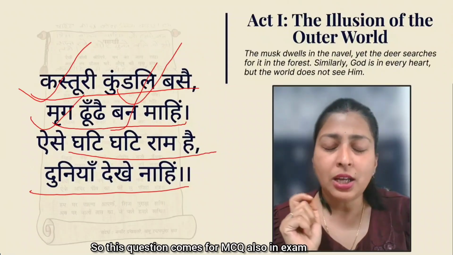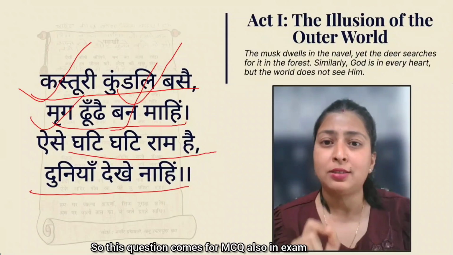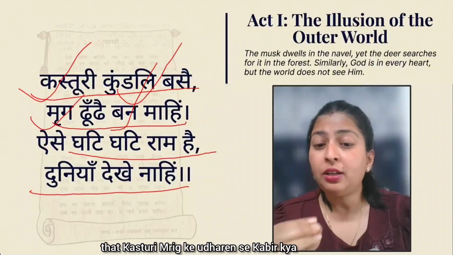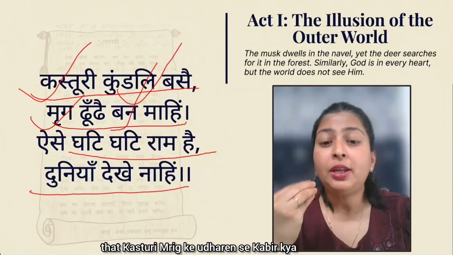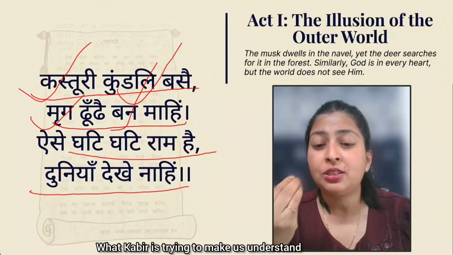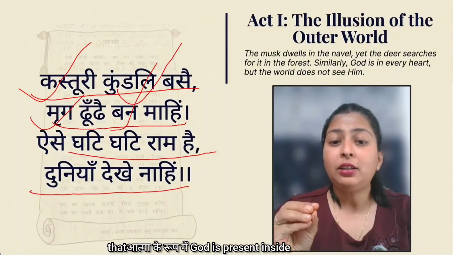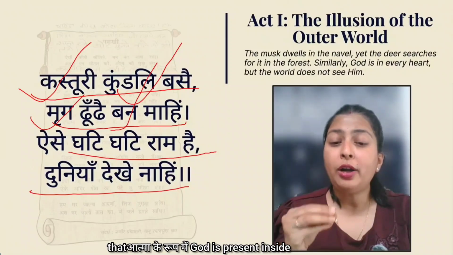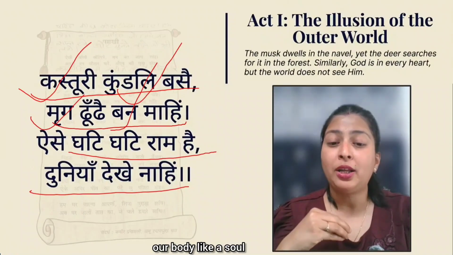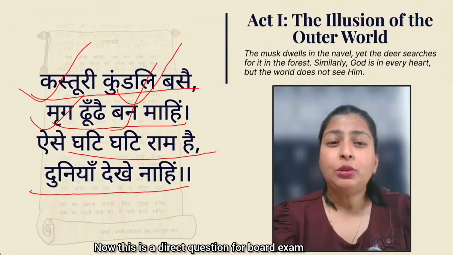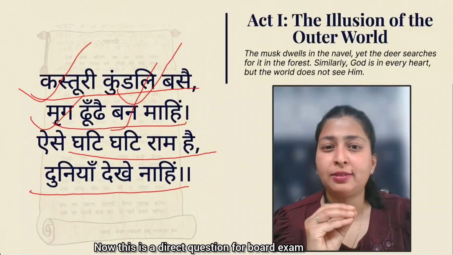So this question comes for MCQ also in exam, that कस्तूरी मृग के उदाहरण से कबीर क्या समझाना चाहते हैं. What Kabir is trying to make us understand that आत्मा के रूप में the God is present inside our body like a soul. Now this is a direct question for board exam.